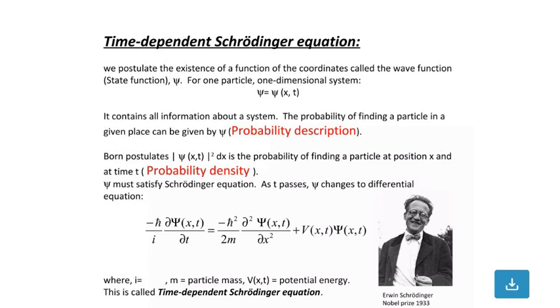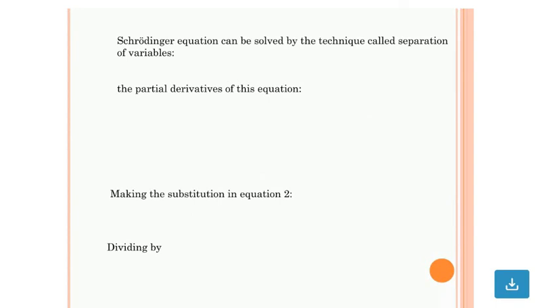This is called the time dependent Schrodinger equation.